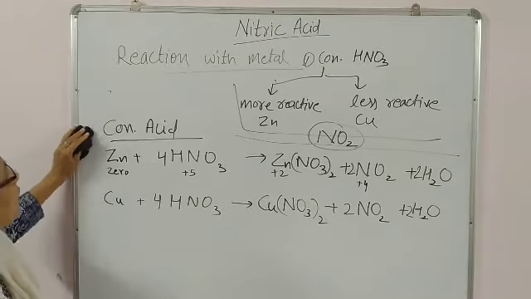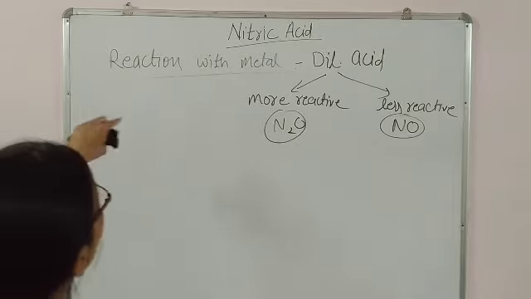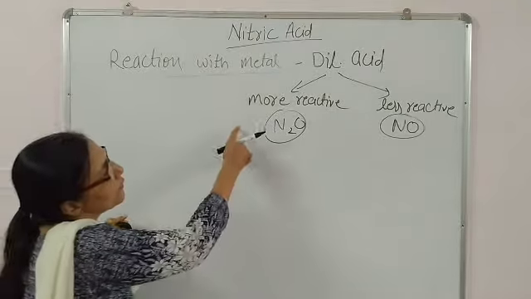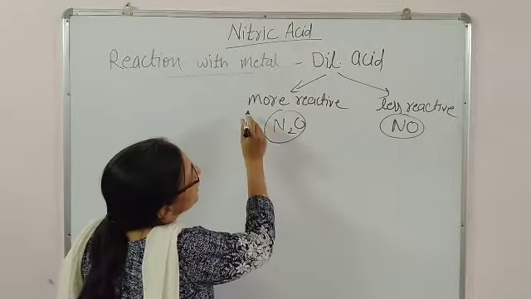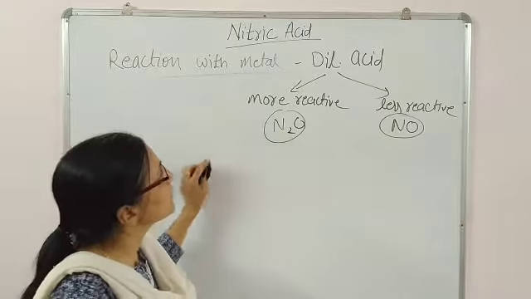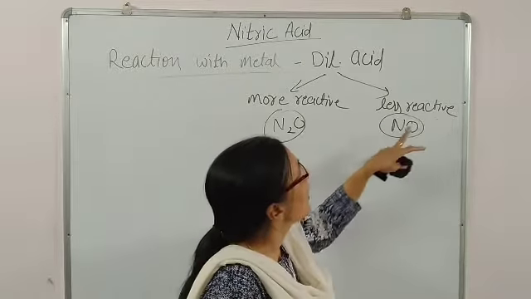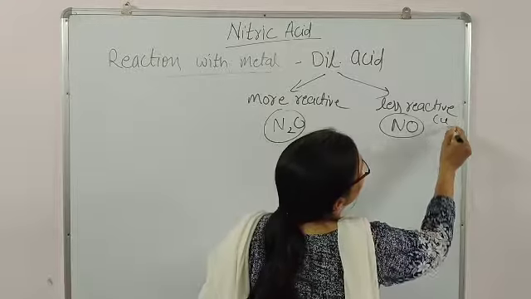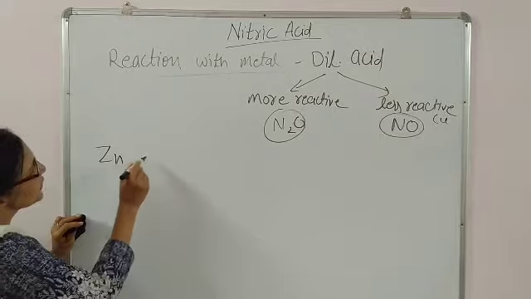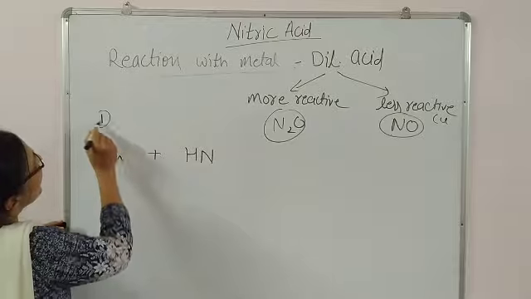Now we will do work for dilute acid. Dilute acid, when treated with a more reactive metal like zinc, gives nitrous oxide N2O and water, with more reduced nitrogen as it is more reactive. And with a less reactive metal like copper, there will be formation of NO. Now let us begin the reaction of zinc and HNO3, so reaction with dilute acid.